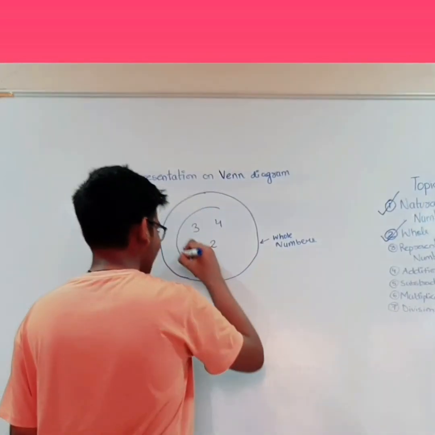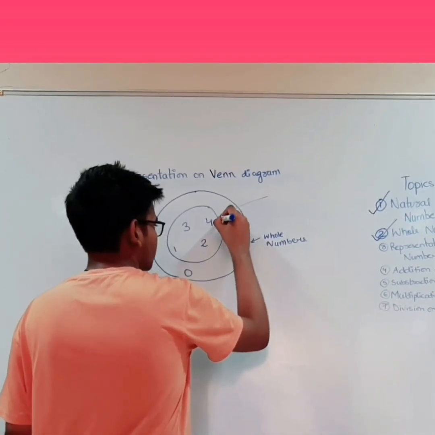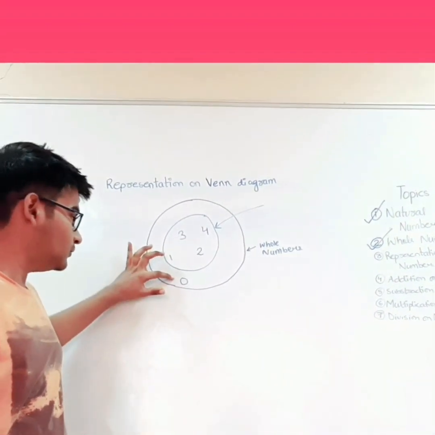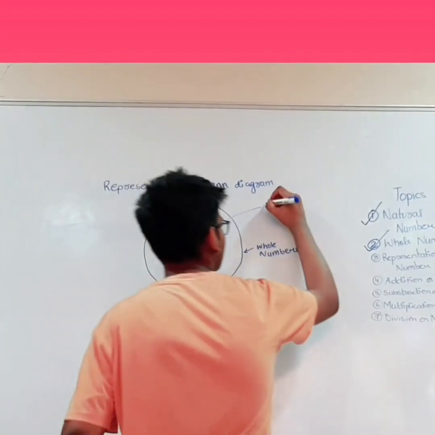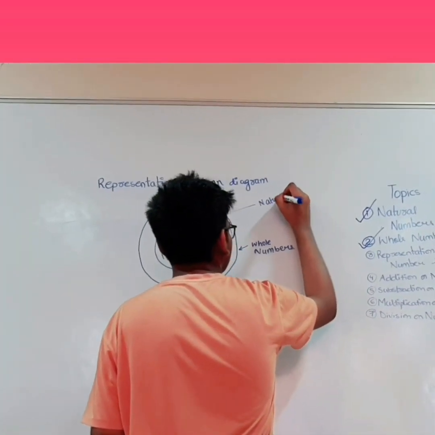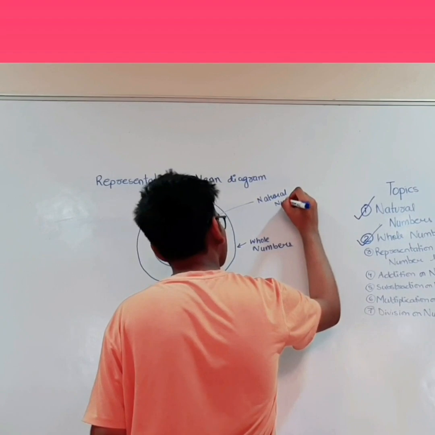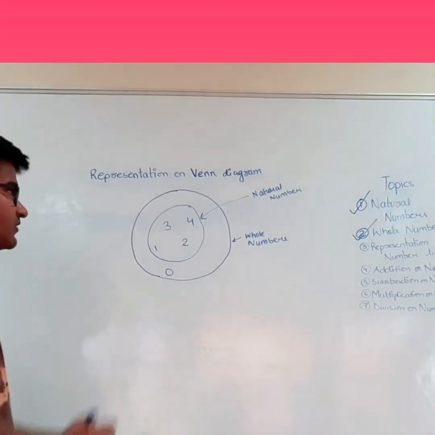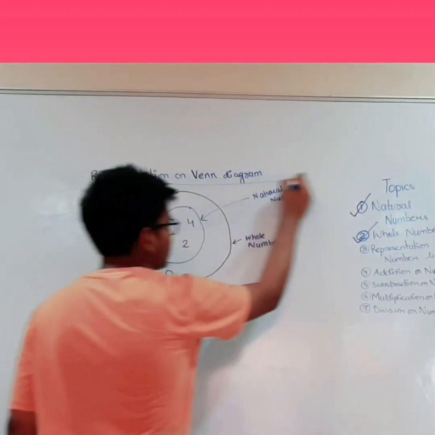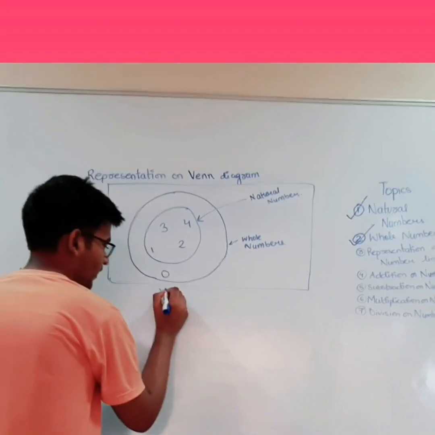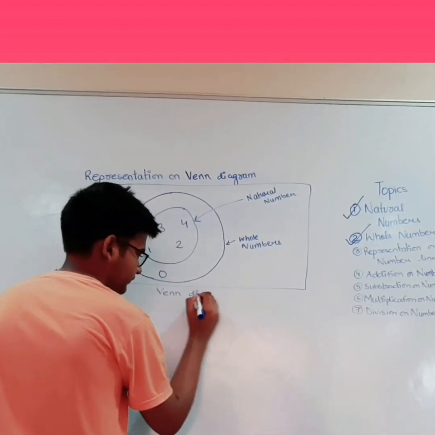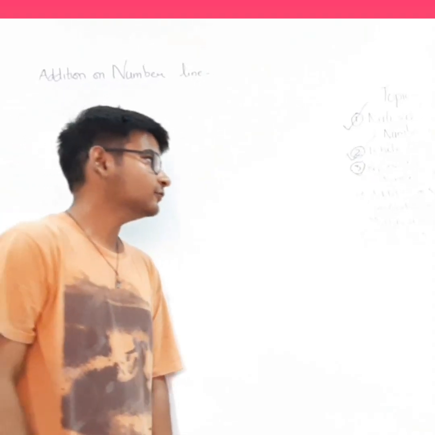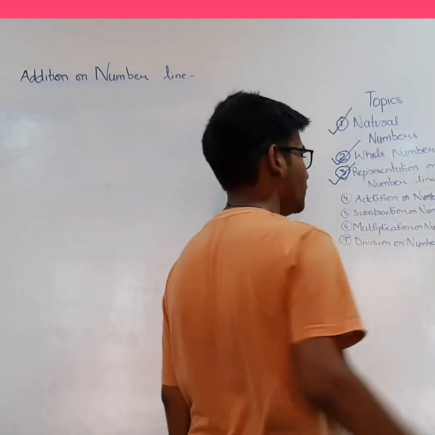So this is a set of natural numbers that contains every number 1, 2, 3, 4 up to infinity, but do not contain 0. So this is natural number. And this whole representation is known as Venn diagram. So we have completed our topic representation on number line.